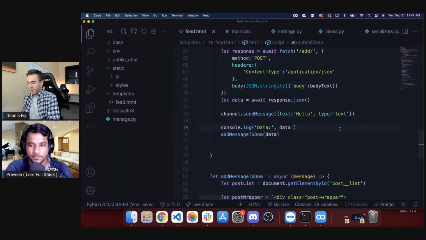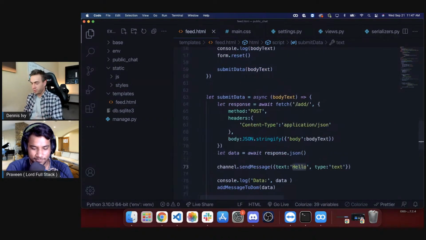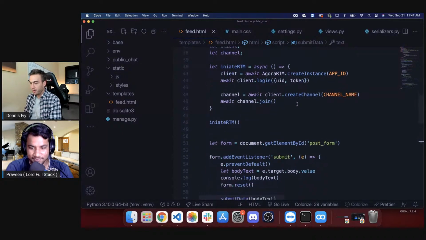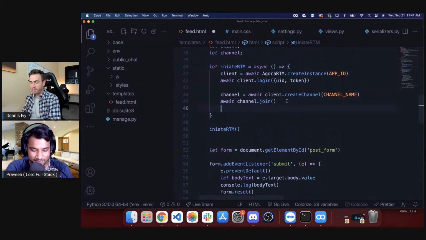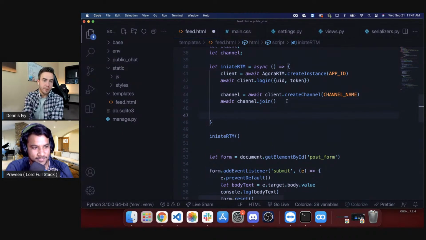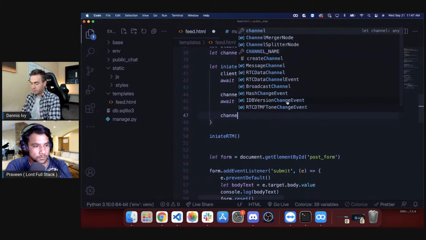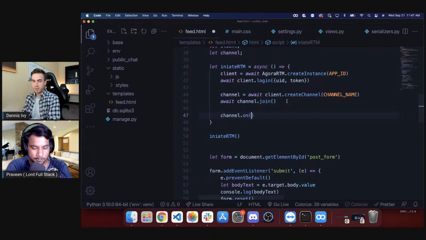Okay, so we send a message, right? Right now it's just simply a string that says hello. So in order to receive this message on the other end, we need to go into initiate RTM, and we're going to add an event listener. So now these are Agora events. So we're just going to do channel.on, and there are different events we can listen to, and we're going to listen for a channel message.